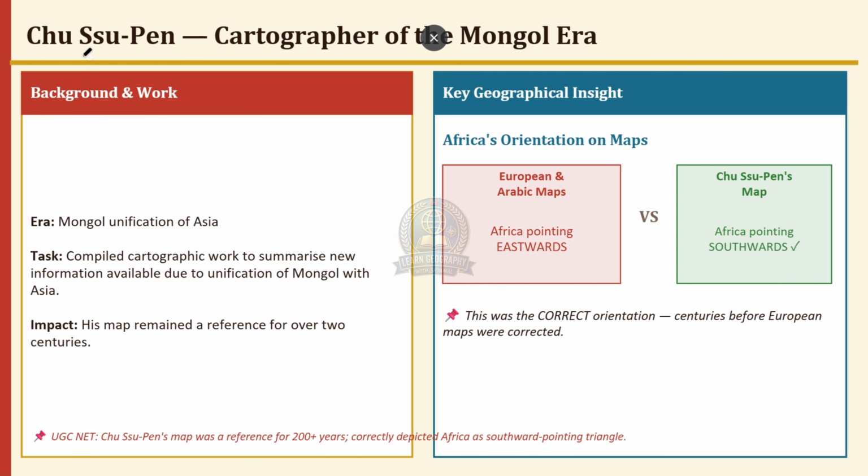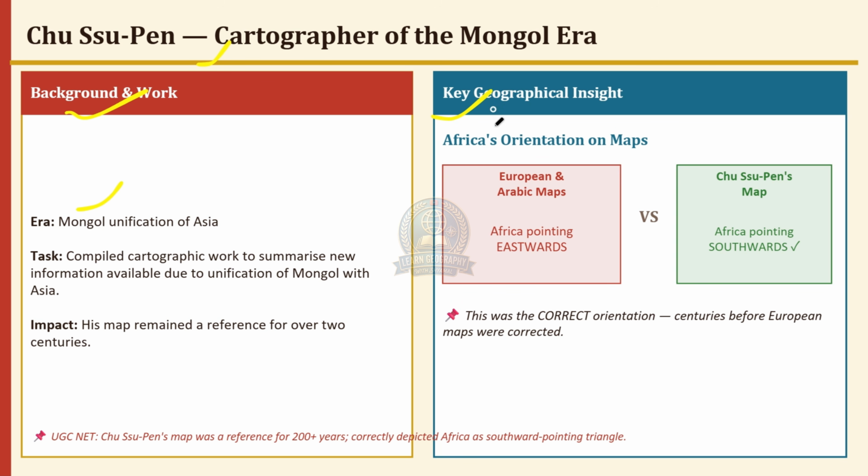Chu Pen, cartographer of the Mongol era. Background and work: the Mongol unification of Asia. He compiled cartographic work to summarize new information available due to the unification of Asia under the Mongols. Impact: his map remained a reference for over 2 centuries.